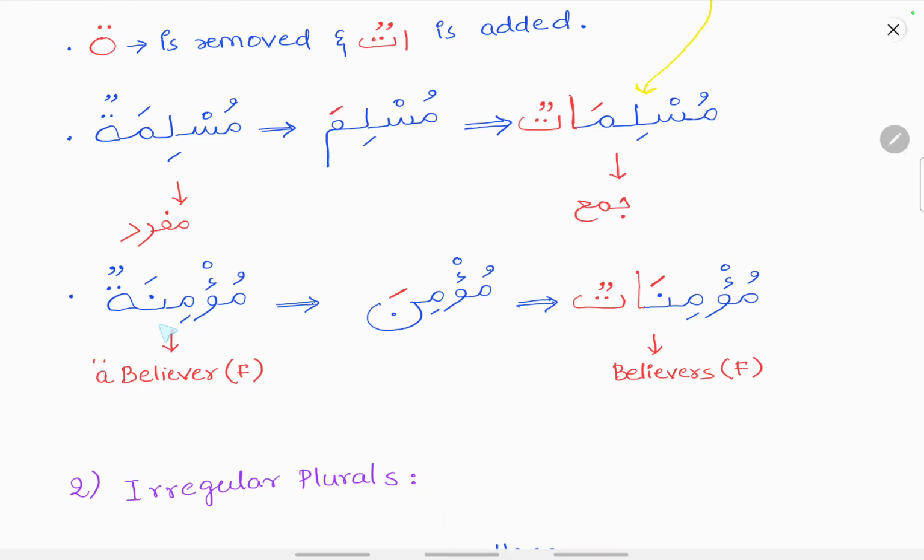Similarly here mu'minun was there. Mu'minun is made feminine by adding closed ta. That is mu'minatun. So now how to make a single feminine believer into feminine believers? After removing the closed ta you will get mu'mina. Then after mu'mina add atun at the end. So mu'minatun. These are feminine believers.